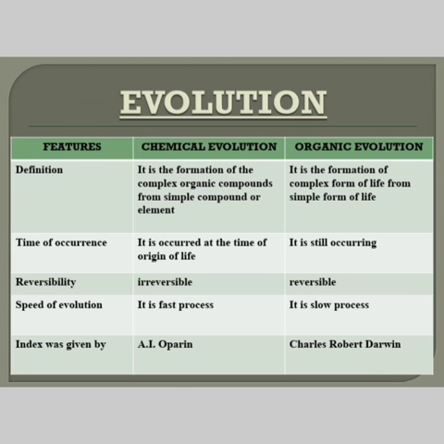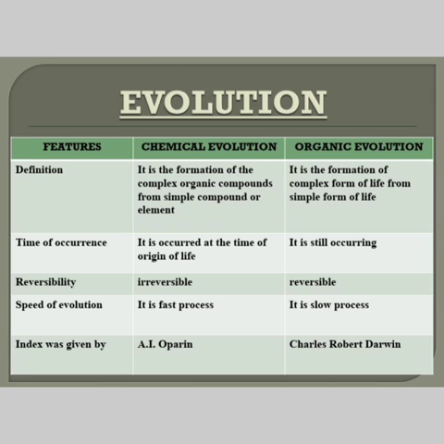Let us understand chemical evolution and organic evolution based on a few features. Coming to the definition, chemical evolution is the formation of complex organic compounds from simple compounds or elements. This is how the formation of life occurs.